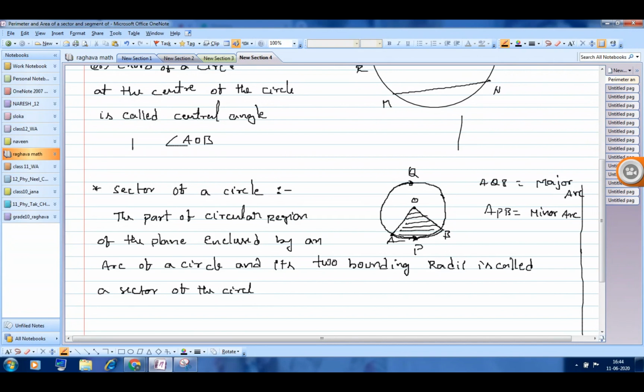So the part containing the minor arc is called minor sector. The part containing the major arc is called major sector. The shaded region is the minor sector.